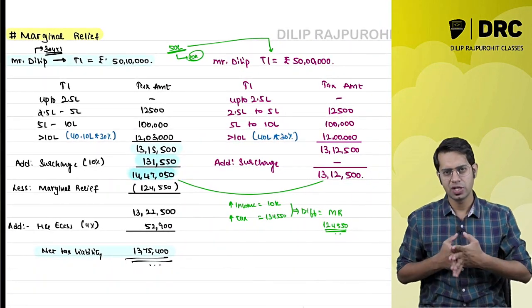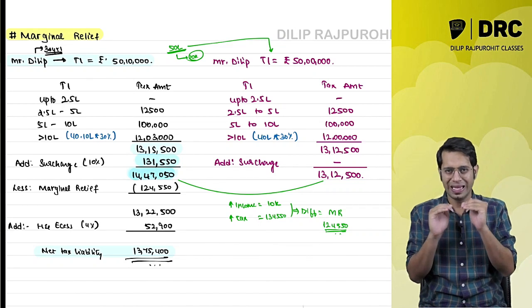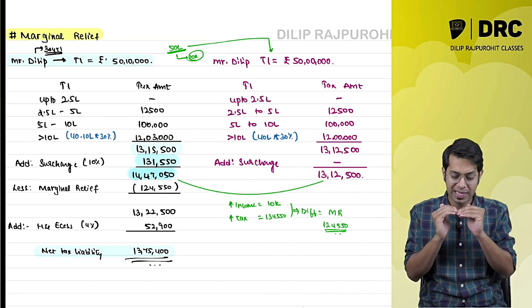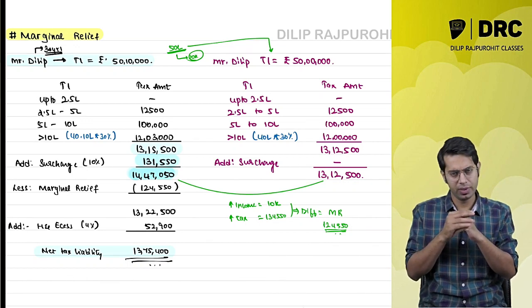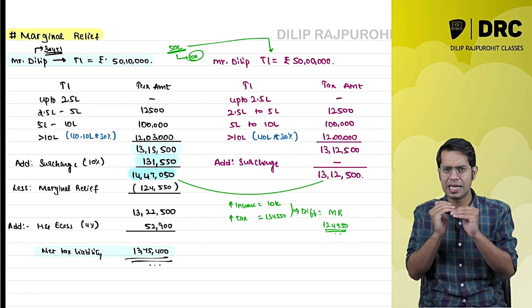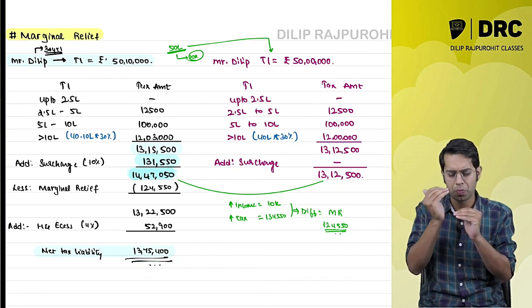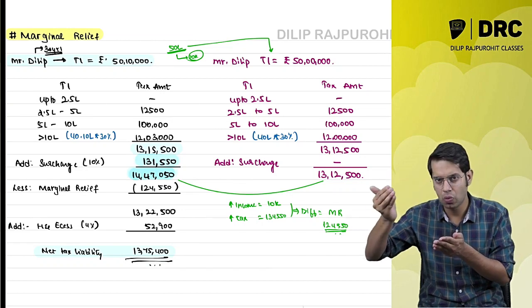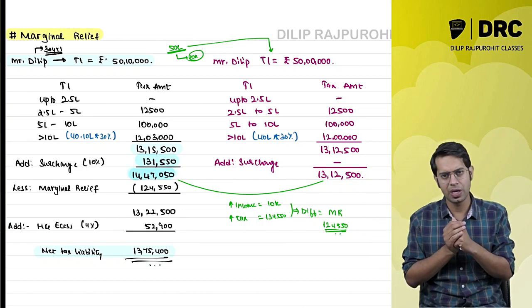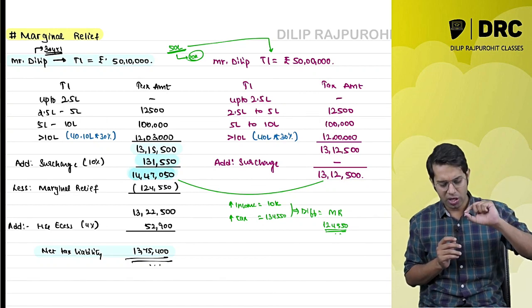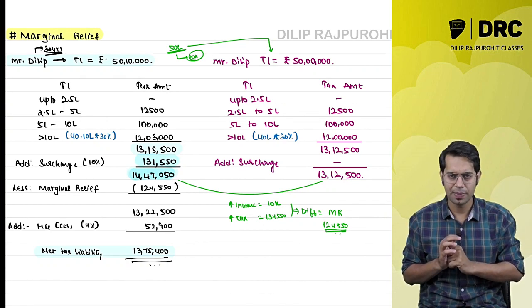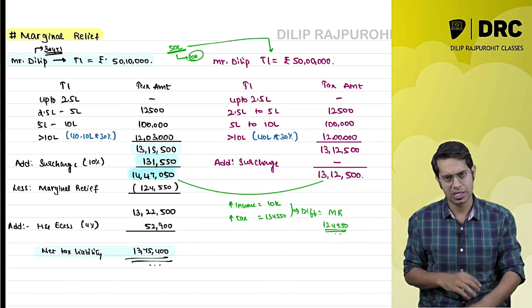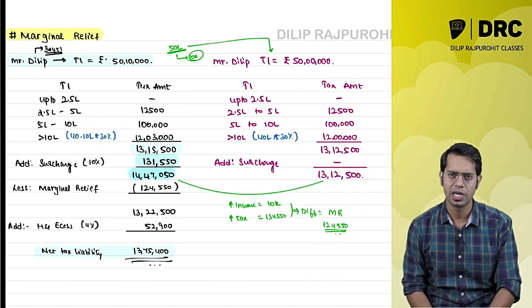The concept of marginal relief is going to come only when your total income is slightly above the surcharge limit. It can be slightly above 50 lakh rupees, slightly above 1 crore rupees, slightly above 2 crore rupees, slightly above 5 crore rupees. So whenever there is a new surcharge rate coming into picture, see your income. Is your income slightly above that particular surcharge limit? Yes sir, my income is slightly above that surcharge limit. So if your income is slightly above that surcharge limit, then the concept of marginal relief will come.